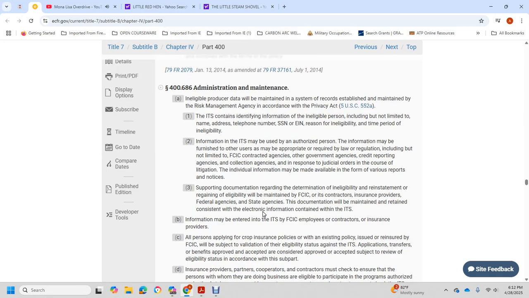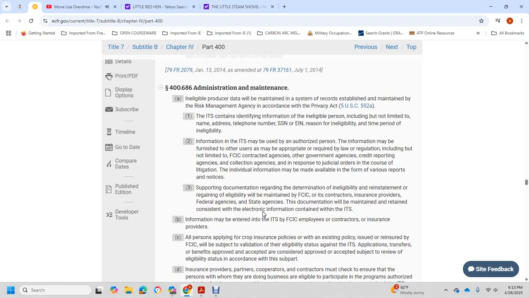40686, with the administrative of the main with the eligible to produce with the data with the will being with the system record of shell with the main with the Risk Management Agency according with the Privacy Act, the 5 U.S. Code 552a. Records contained with the identity with the information eligible to person but include but not limited to the name and address, telephone number, social security number, employee identification number, the region eligible, the time of the period of eligibility, information ITF with the maybe with the authorized proof of the information